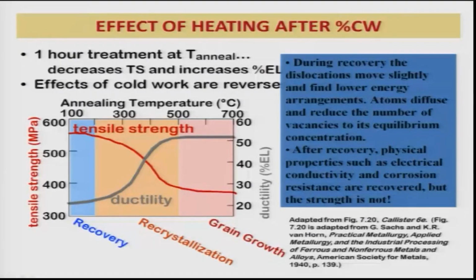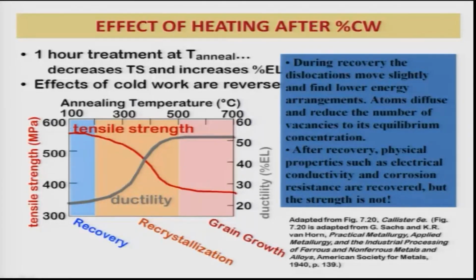Similarly for the twins. Now, as I said, to recover the ductility, we need to heat it up, or rather go for an annealing treatment. Here, the annealing treatment has been done for about an hour, and what is shown is tensile strength as a function of the annealing temperature: 100, 300, 500, 700 Celsius. As you see, tensile strength slowly decreases.